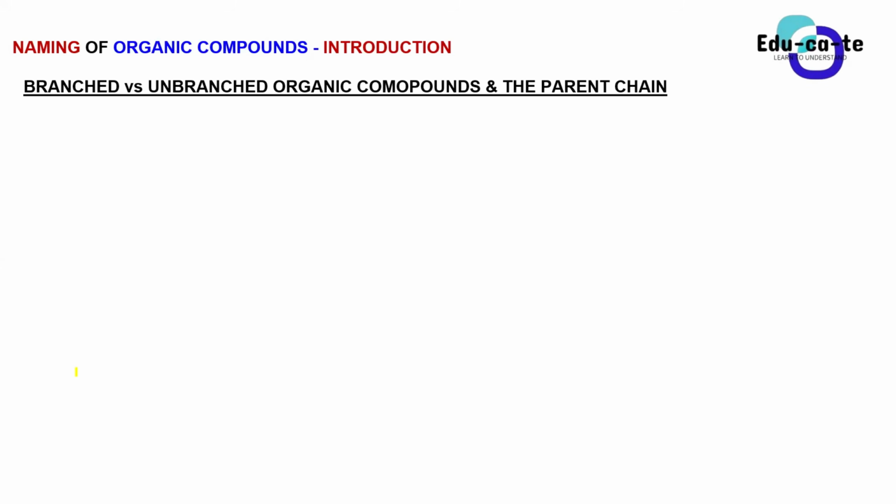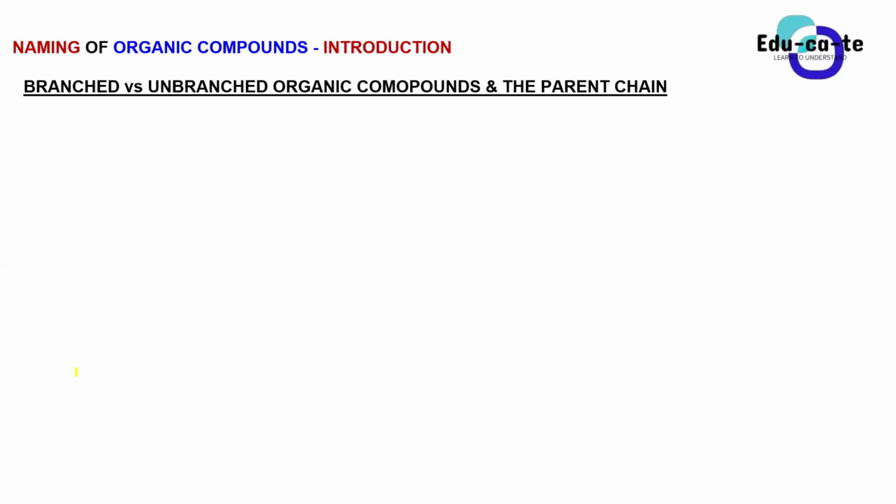Sir, a branched compound is when there's a main chain, right? A main chain is going to be the chain that has the most carbons, the most consecutive carbons. That's like a parent chain. And then let's say in the middle somewhere there's a carbon that's attached to another carbon on top or on the bottom. That's going to be a branch. It's not part of the main chain. It's not part of the consecutive carbons. It's just an additional one, maybe on the top or the bottom or something.